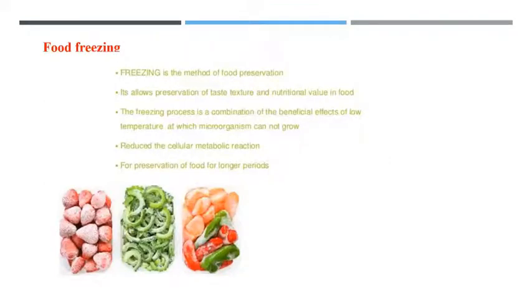So moving to the next part, it's called food freezing. So we know freezing is a method used for food preservation. It allows the preservation of taste, texture, and the nutritional value in food. And this process is a combination of the beneficial effects of low temperature at which microorganisms cannot grow. It reduces the cellular metabolic reaction. So through this method, decay doesn't happen on the food, and we can keep the food fresh. We can preserve this food for a longer period also.